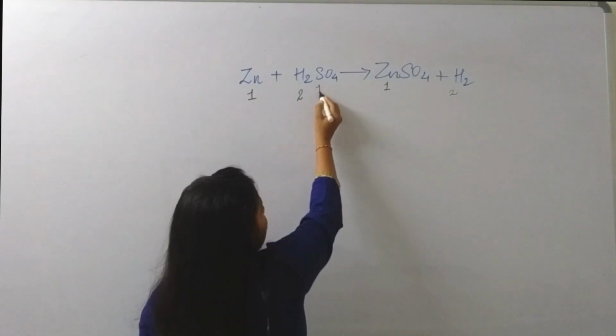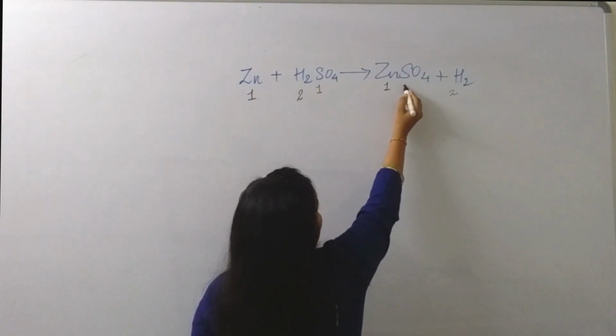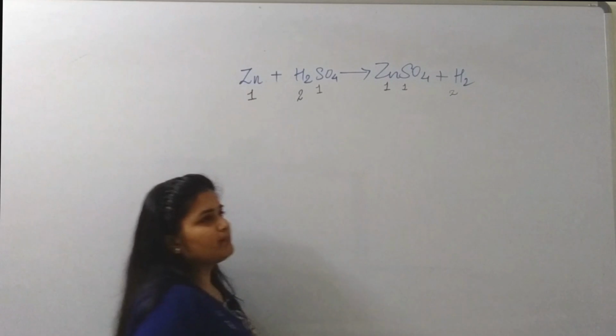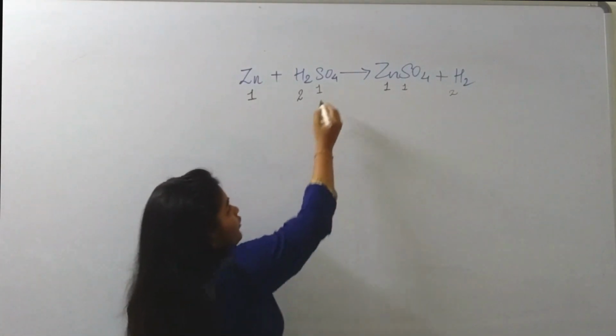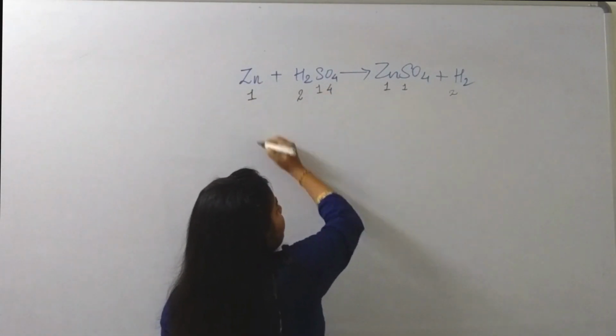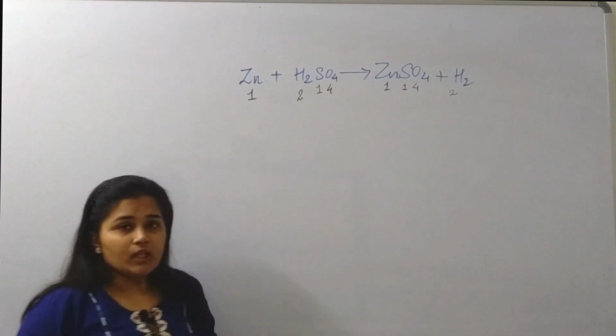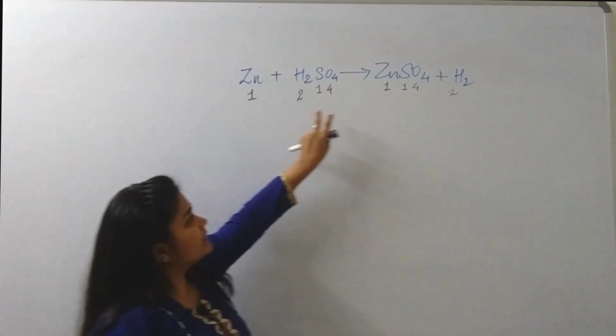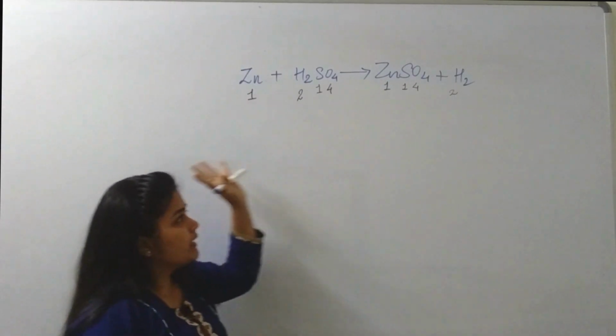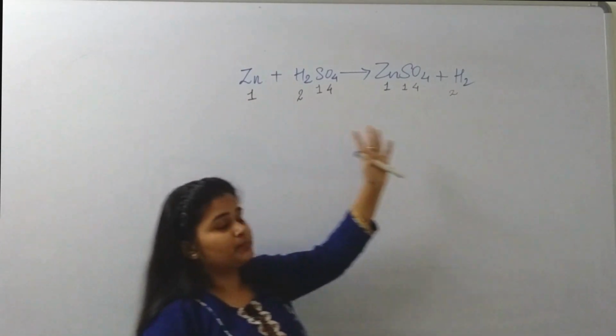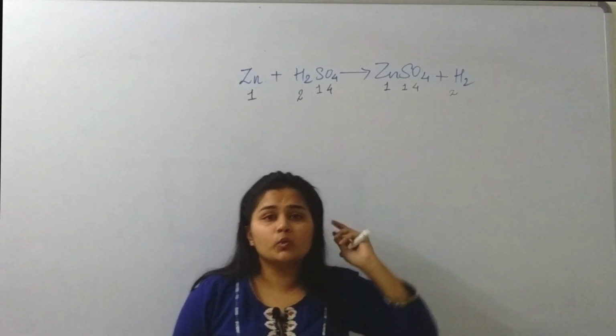There is one sulfur on the reactant, one sulfur in the product, means it is balanced. 4 oxygen in the reactant and 4 oxygen in the product. Here all the atoms on reactant side and product side are equal.